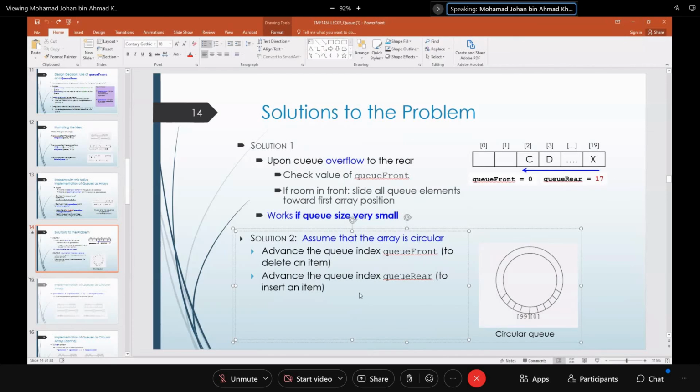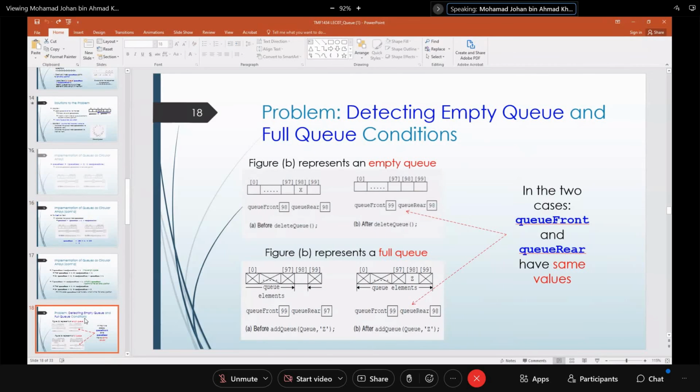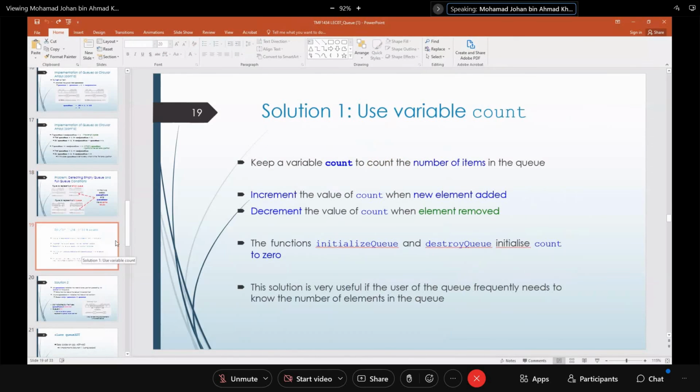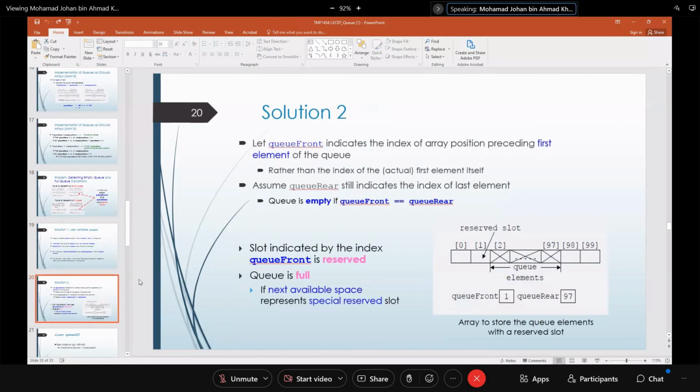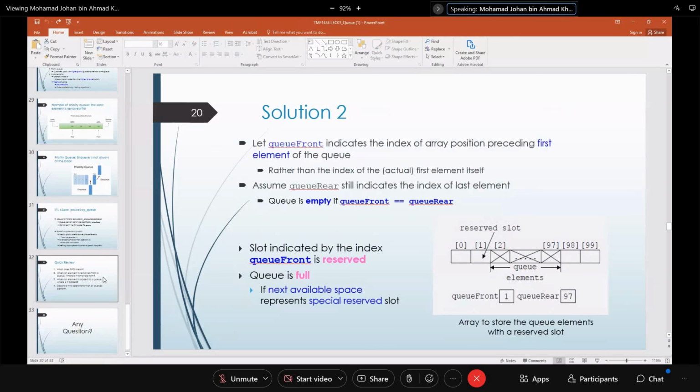But when you use a circular queue, there are also two exceptional scenarios you have to solve. There exists a situation whereby an empty queue looks like a full queue. To solve it, you've got two solutions as well. One of them is using a variable count. The other one is to use a reserve slot solution. Okay, no questions.